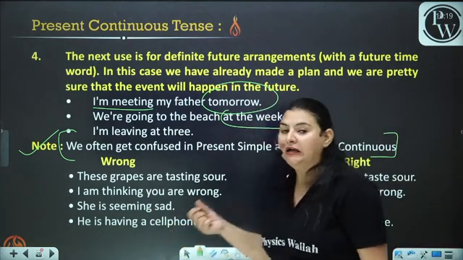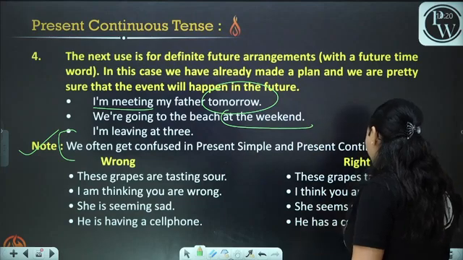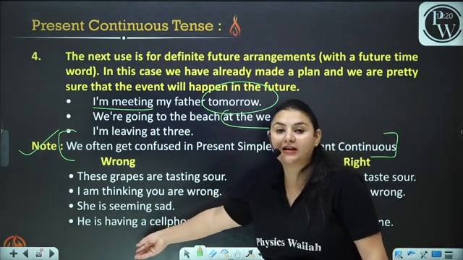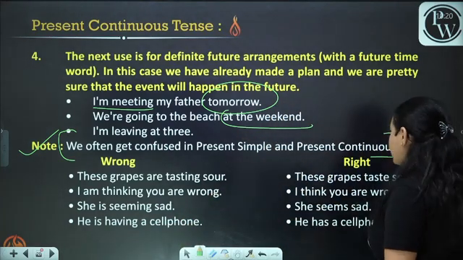He's having a cell phone. Okay, he's having a cell phone. He has a cell phone. This is not the correct way of saying it. The correct way of saying it is, he has a cell phone.